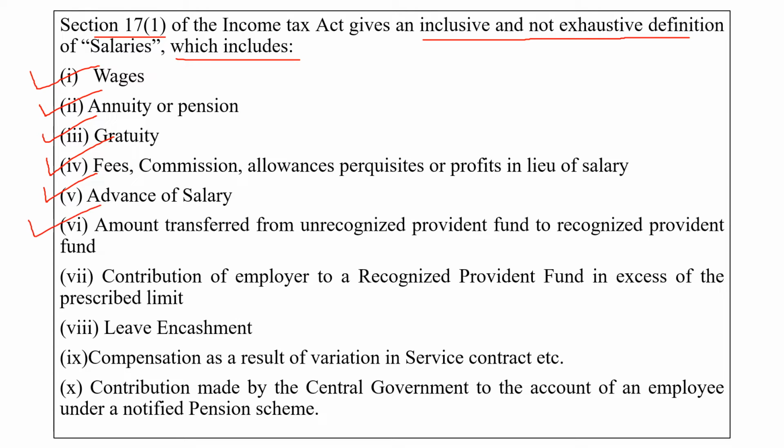Then is amount transferred from an unrecognized provident fund to the recognized provident fund. Then is contribution of the employer to the recognized provident fund in excess of the prescribed limit.